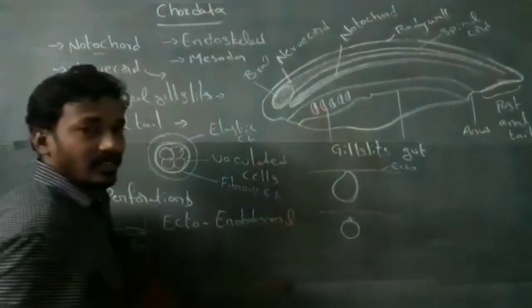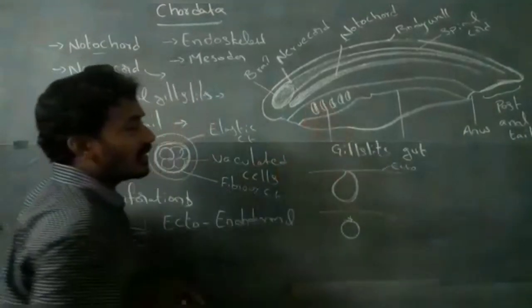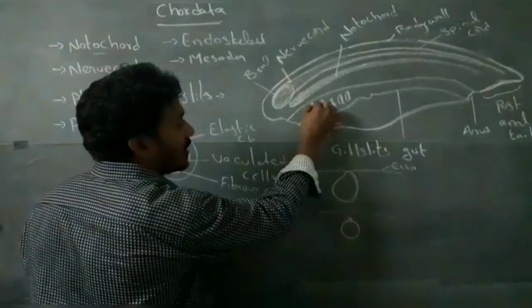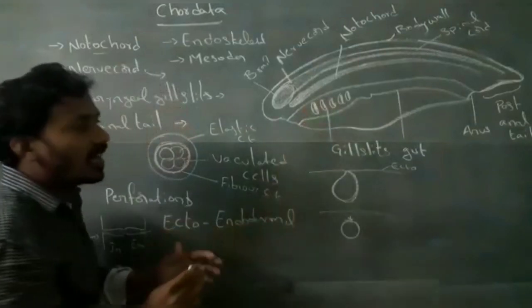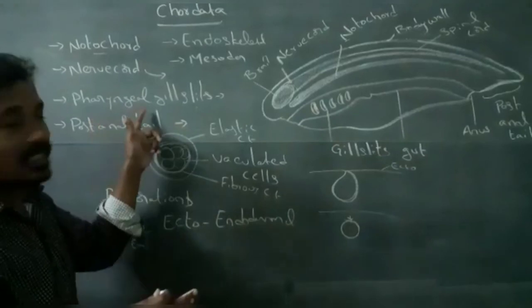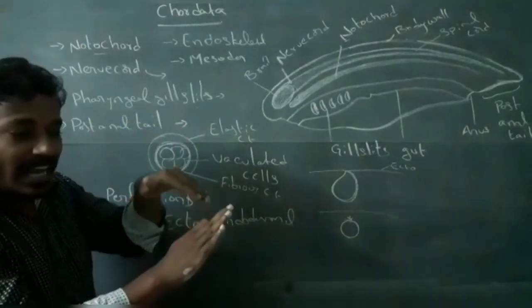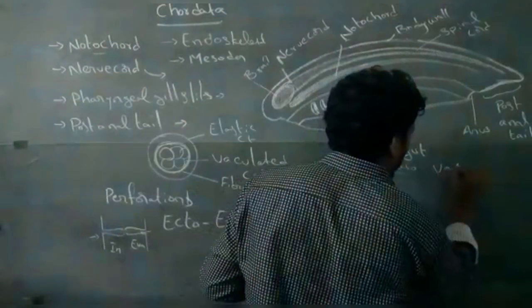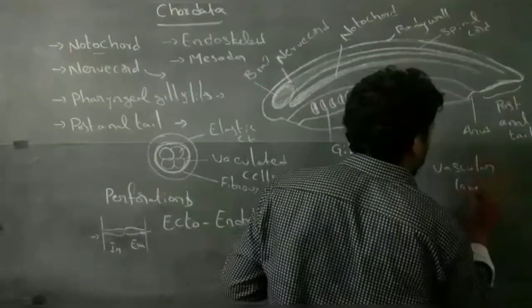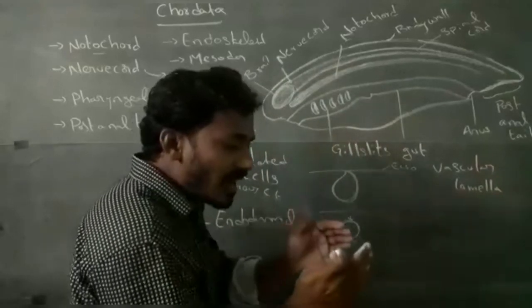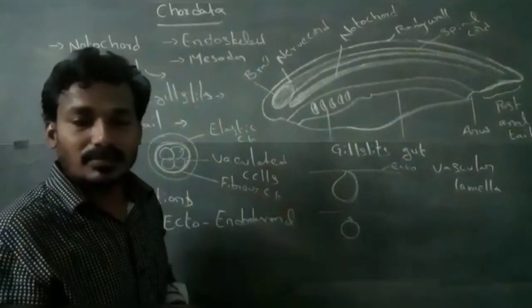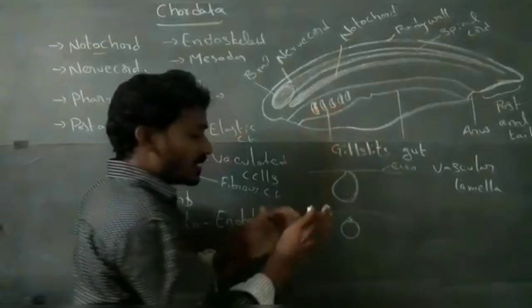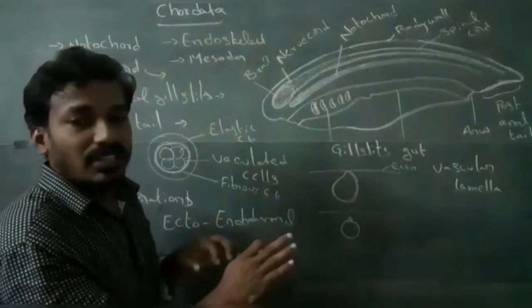These pharyngeal gill slits form gills. The wall of the pharyngeal gill slits is highly vascularized, meaning it has blood vessels.